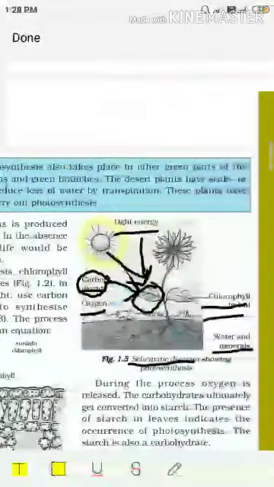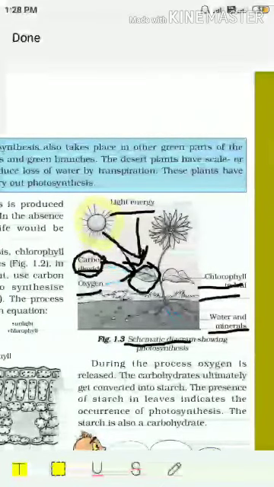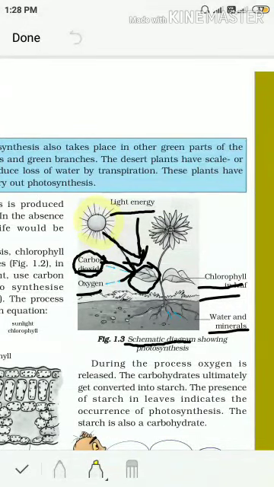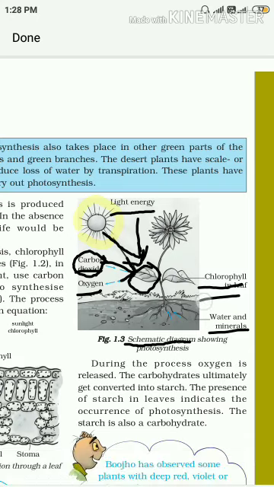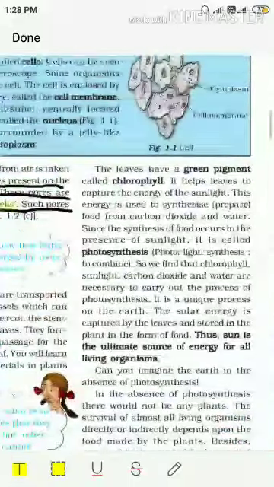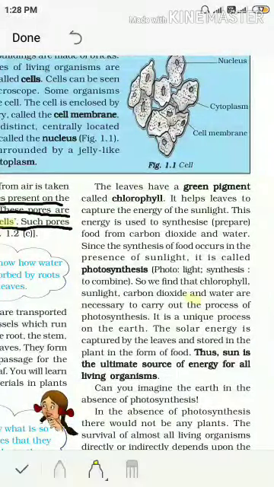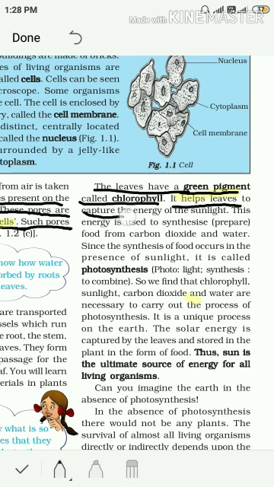So, now you understood that plants absorb carbon dioxide through the stomata, or small tiny pores present on the surface of leaves. And chlorophyll is a green colored pigment which is found in leaves. So, the green pigment found in leaves is called chlorophyll, and it helps leaves to capture the energy of the sunlight.